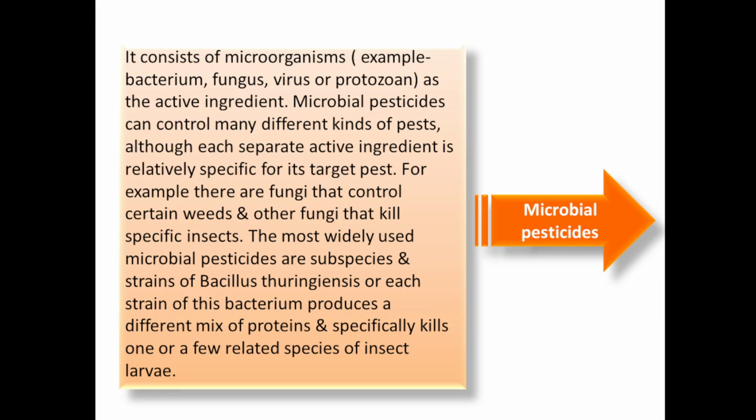So if these mixed proteins are ingested by the insect or pest, it will cause destruction of the pest, and also of the larvae of that insect. So this is another method by which pests can be controlled.